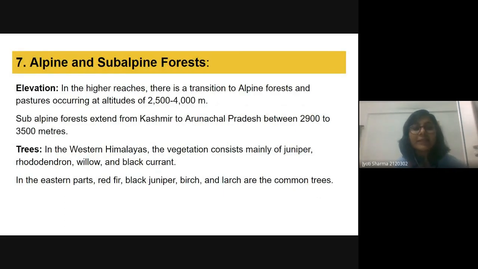Then we have the alpine and subalpine. Here the elevation is 2,500 to 4,000 meters, and this extends from Kashmir to Arunachal Pradesh, and average height is 2,900 meters to 3,500 meters. Okay, and here we can also get trees like juniper, rhododendron, willows, and black currants. In the eastern part, we can get the red fir, black juniper, birch, and larch. These are the common trees there.